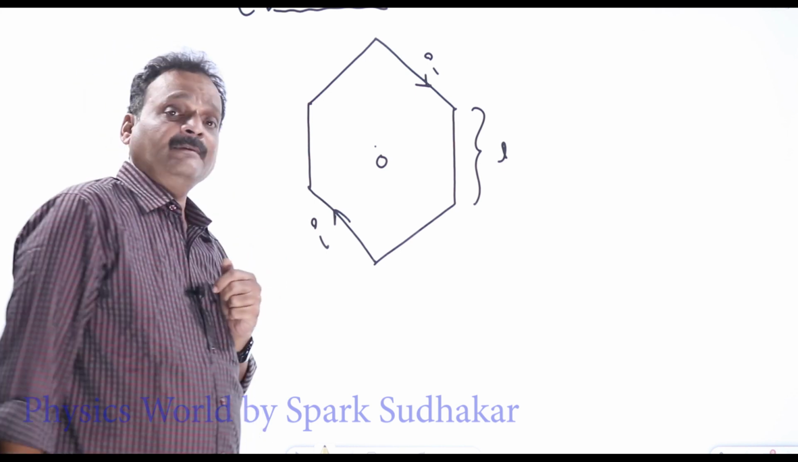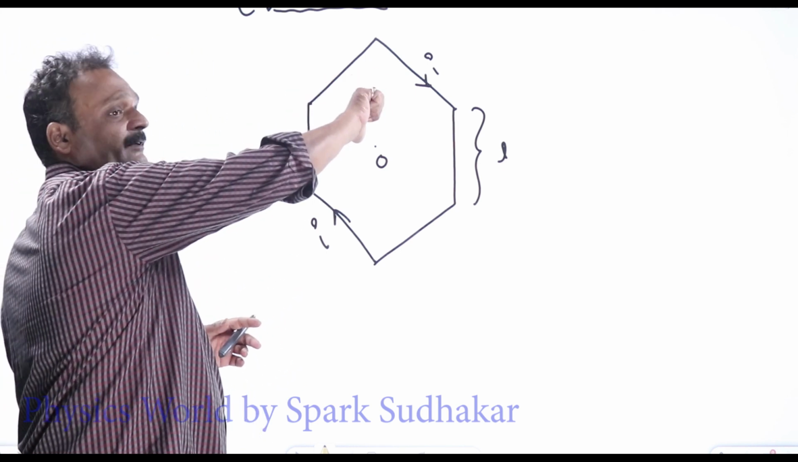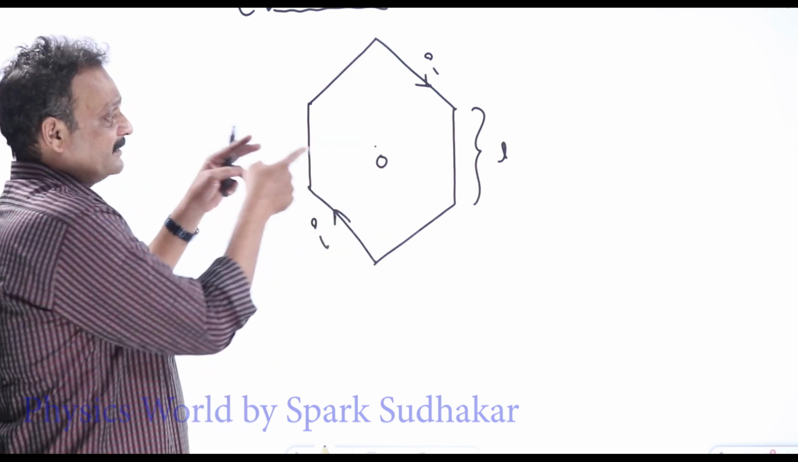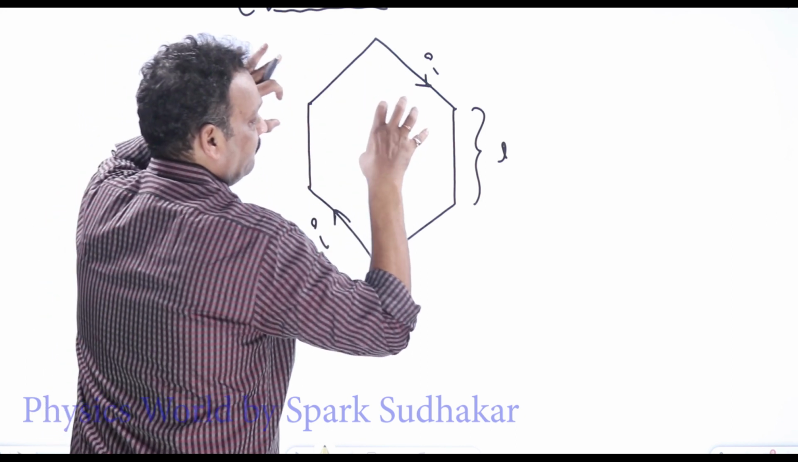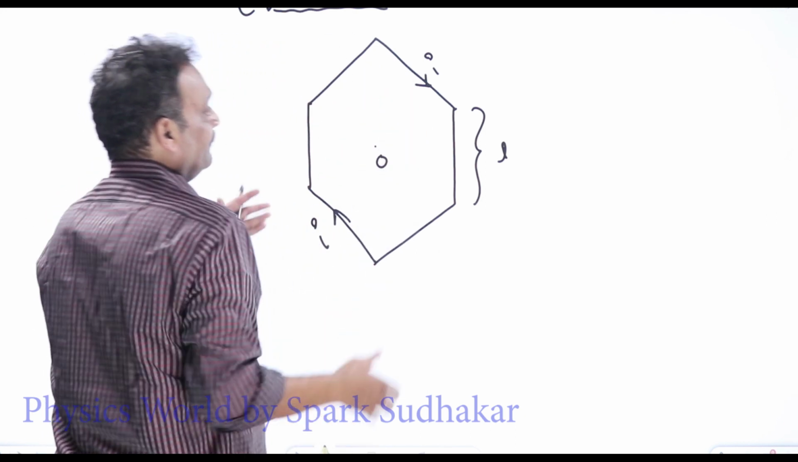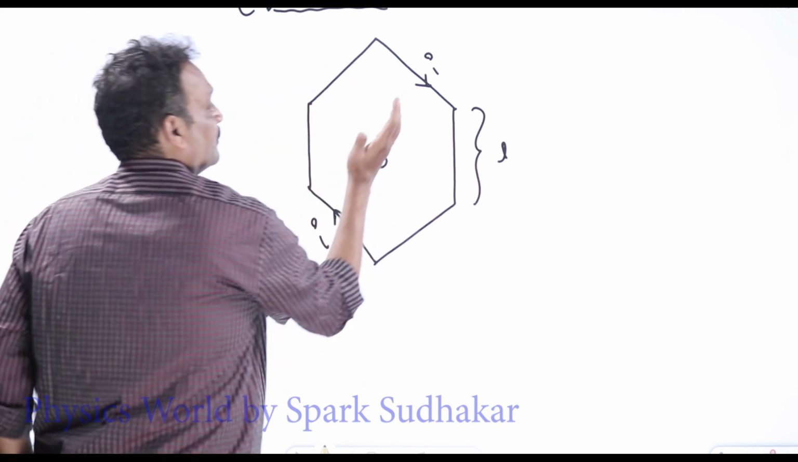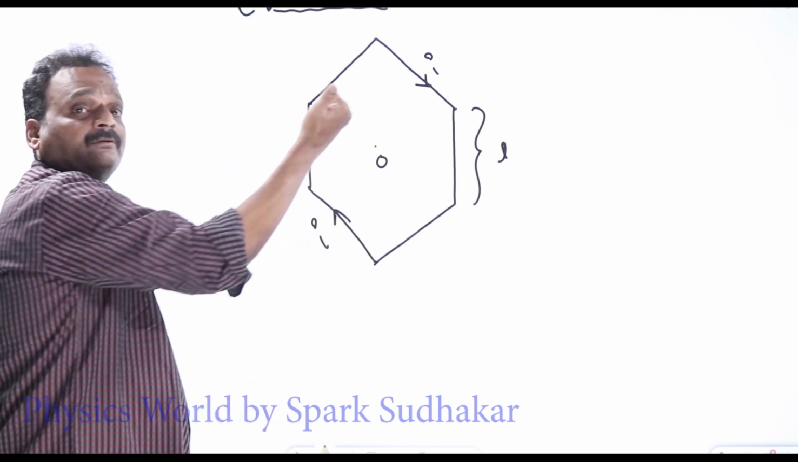And what will be the direction of the magnetic field? Simply close your right hand 4 fingers in the direction of the current, thumb will give you the direction of the magnetic field. In this case, for clockwise direction of current, the magnetic field will be pointing into the board. If the direction of current is given anti-clockwise, close your right hand 4 fingers like this, the magnetic field will be pointing out of the board.